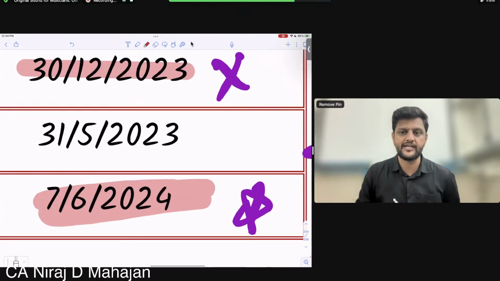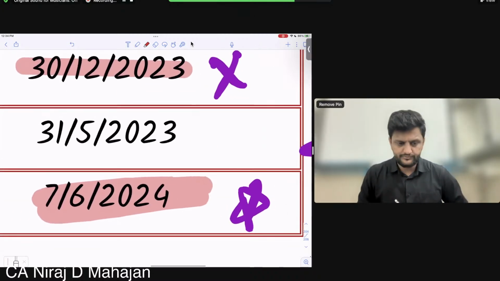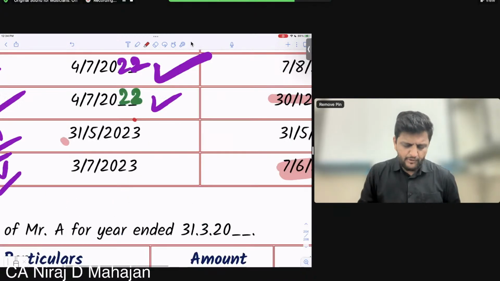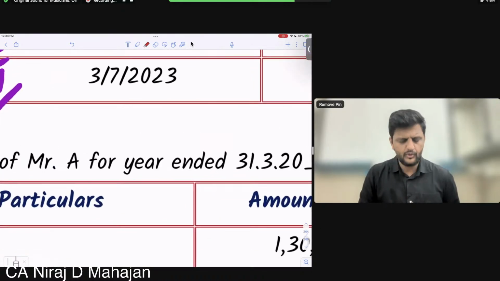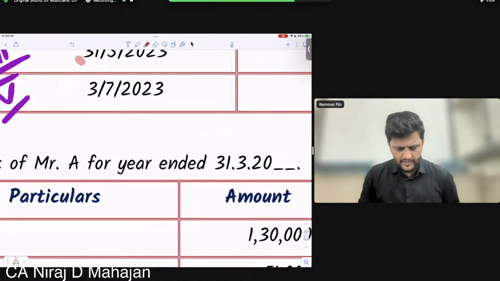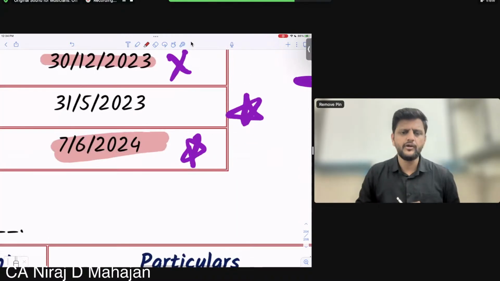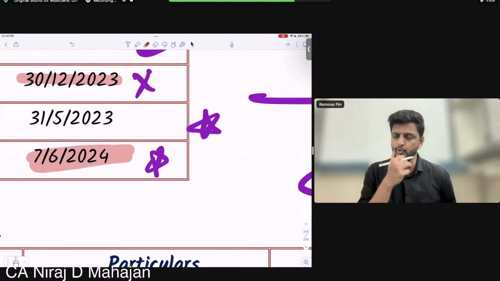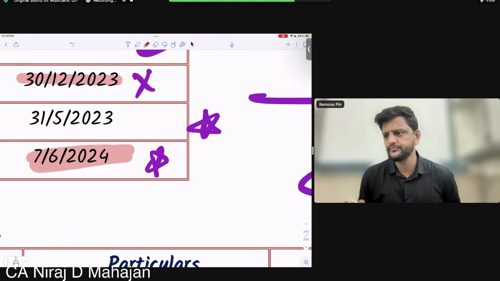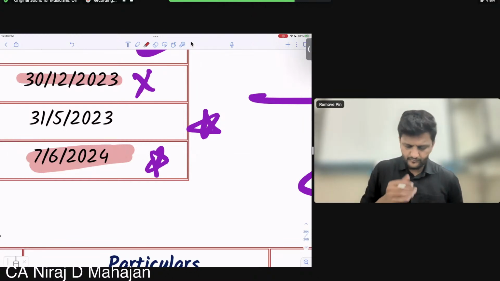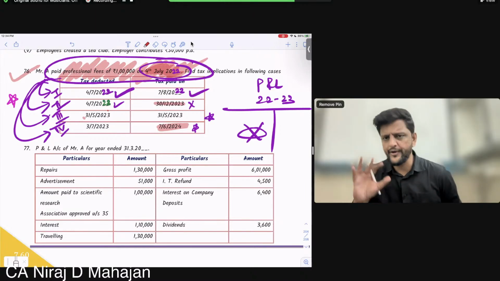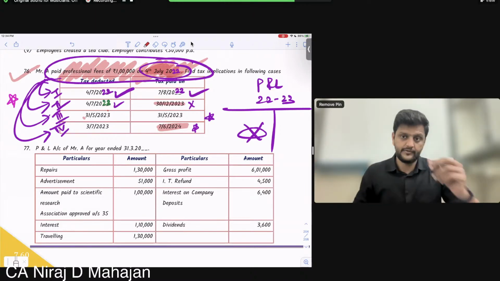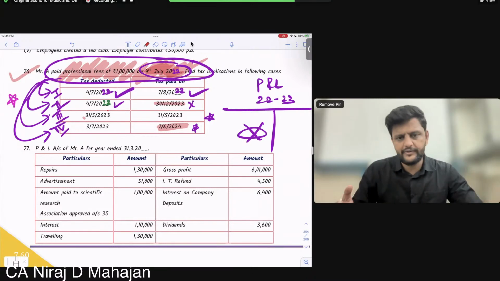When is the payment done? Second last case, May 23. So 23-24. And last case, expenditure belongs to 22-23 only. Expenditure is of 22-23. But TDS done during the year? No. So disallow. Clear? But when was it paid? June 24. Which financial year? 24-25. In that year we allow. Four examples I took now. Expenditure is of the current year only, na? We are doing computation for the current year only. Understood or no?